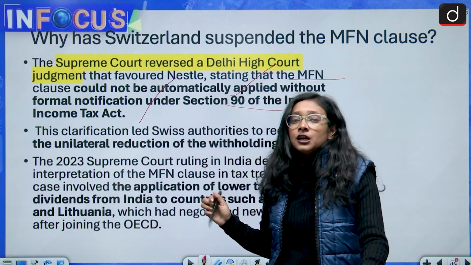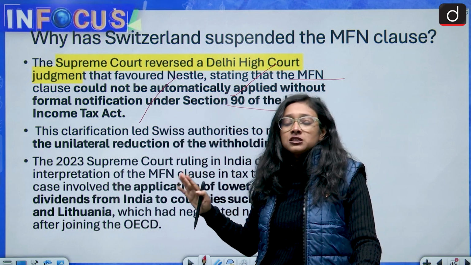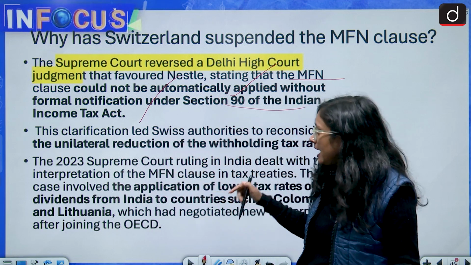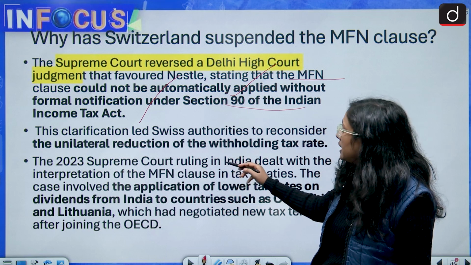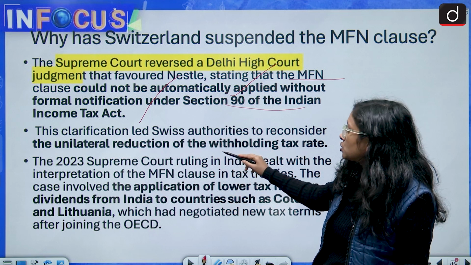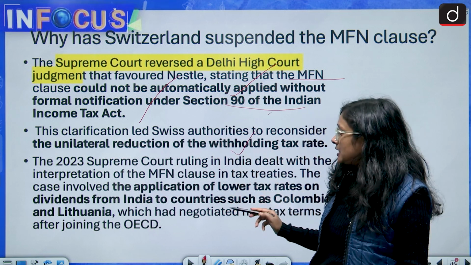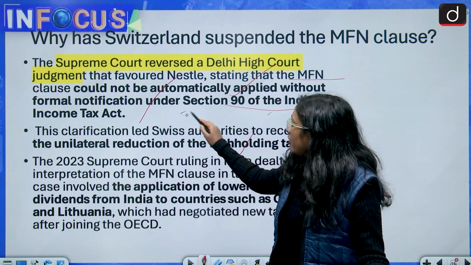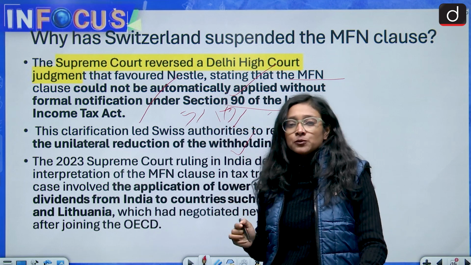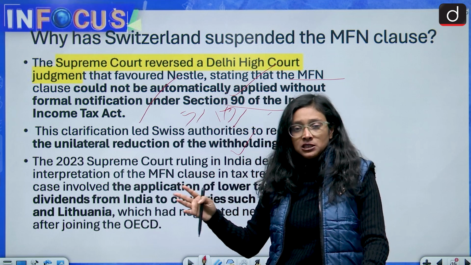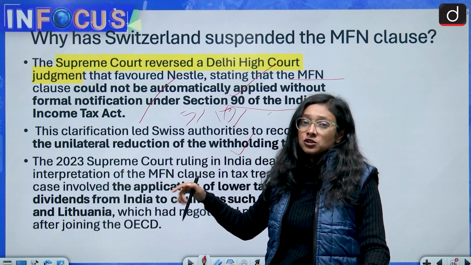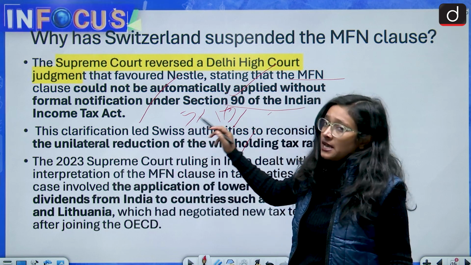It means that whatever the clause is there, it will not automatically apply to other things. So this is the thing. And what we have seen is that this clarification led Swiss authorities to reconsider the unilateral reduction of the withholding tax rate, and that's why we can see that from 5% it has increased to 10%. So this was the Supreme Court's view that it will not automatically happen in India, and if we want to do so, there should be a formal notification under the Indian Income Tax Act.